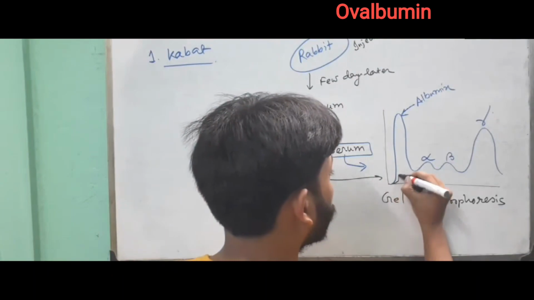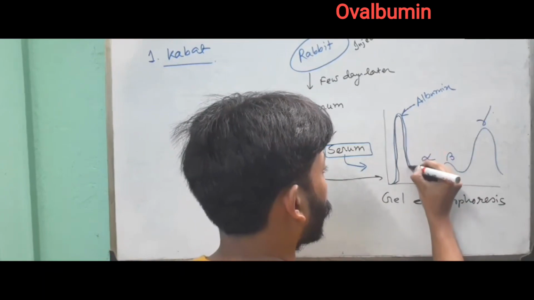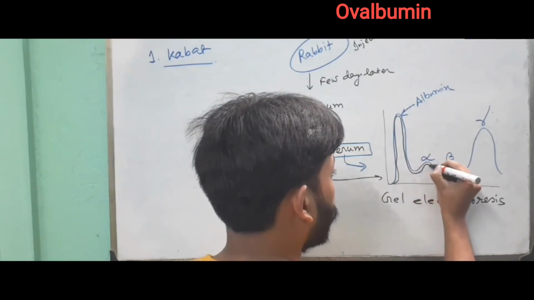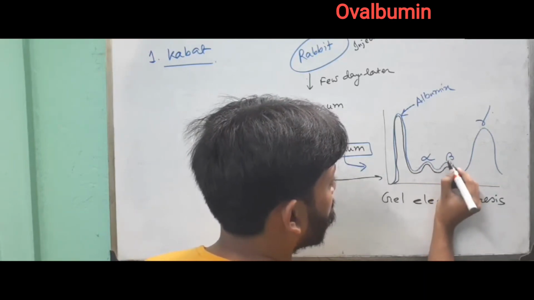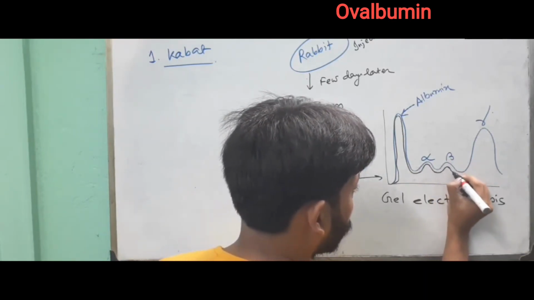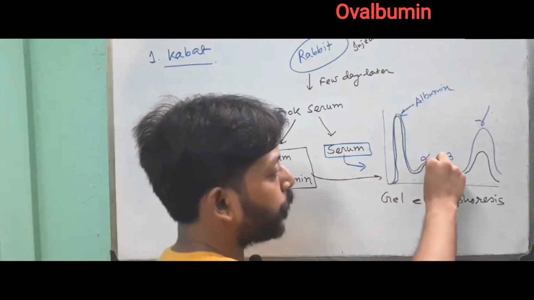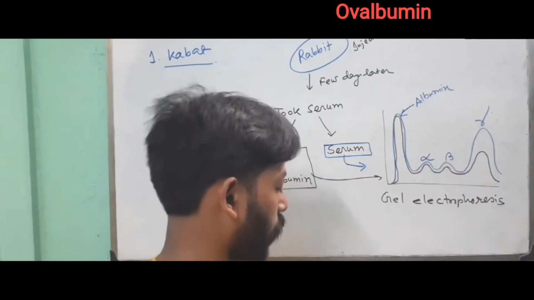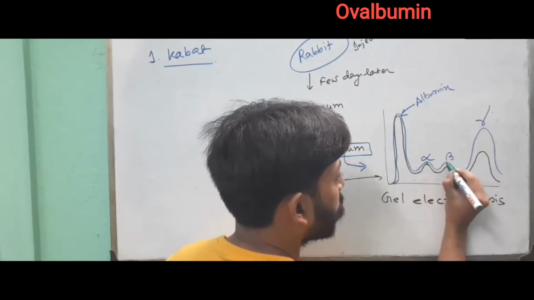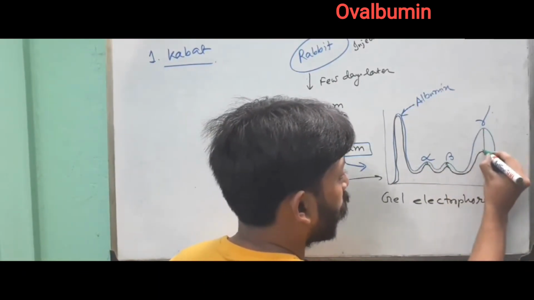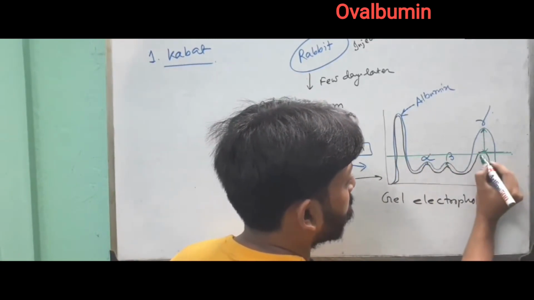He found that the albumin level was the same, but the alpha portion went slightly down, the beta portion of the protein went slightly down, and the gamma region went very far down. There were smaller falls in alpha and beta, but a huge fall in gamma.